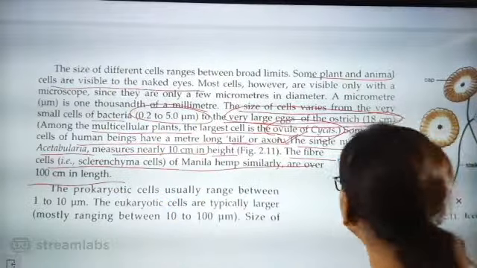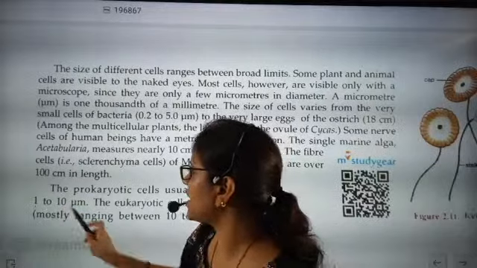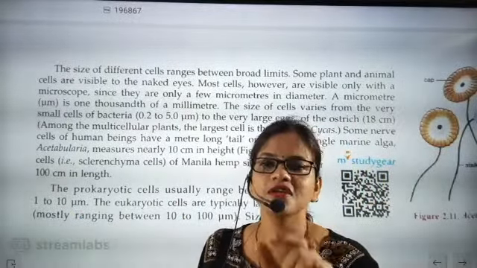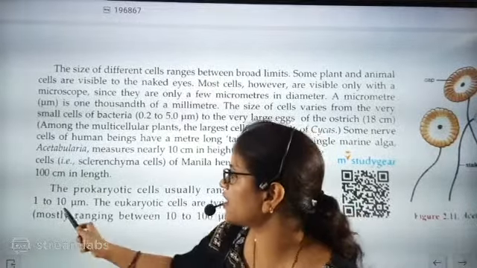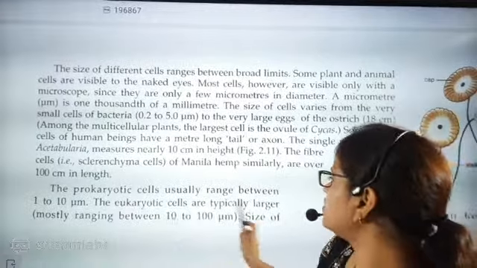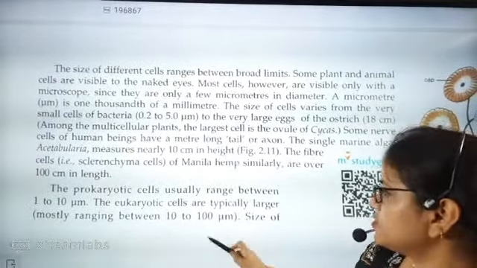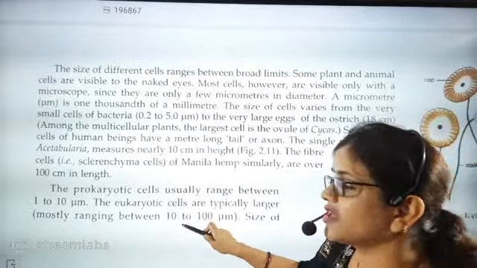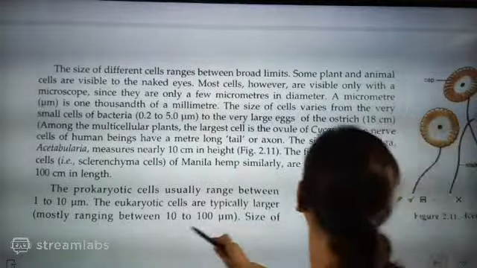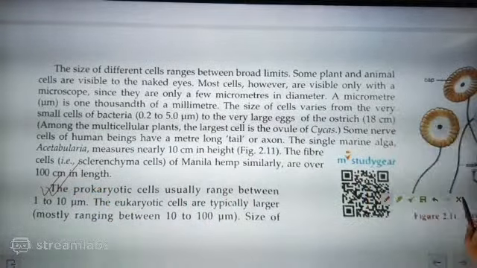Now, a prokaryotic cell usually ranges from 1 to 2 micrometers. Do you know what a prokaryotic cell is? It is a single cell, a unicellular organism. The prokaryotic cell size is 1 to 10 micrometers. We know that a eukaryotic cell is typically between 10 to 100 micrometers. So the size of a eukaryotic cell is larger compared to that of prokaryotic organisms. This one I want in your note.